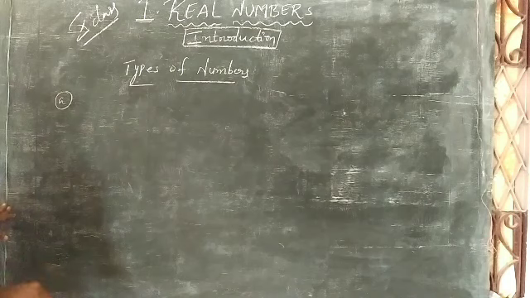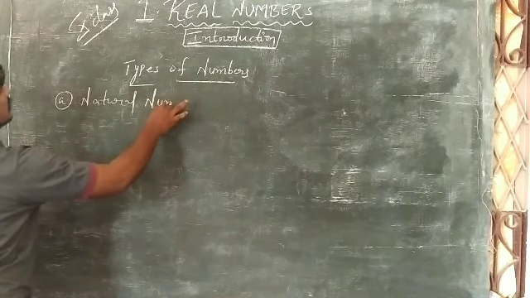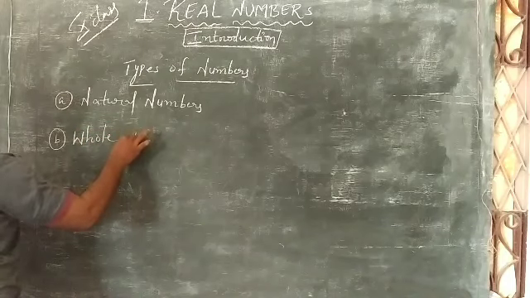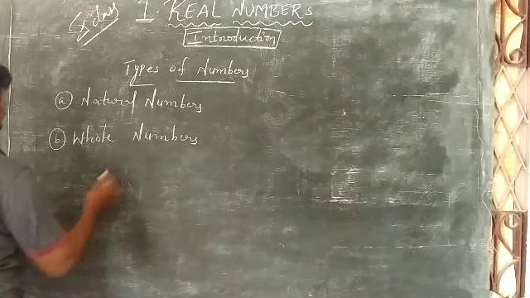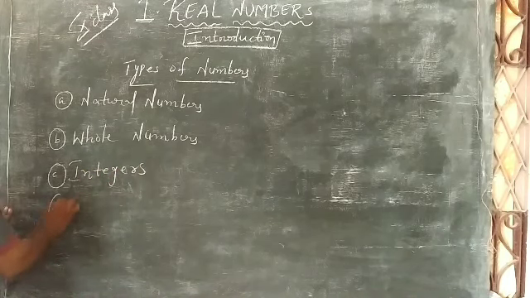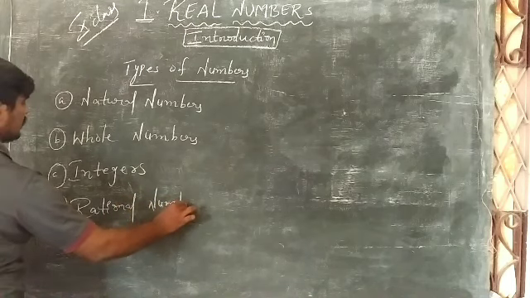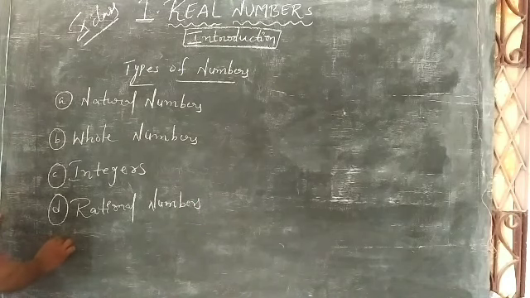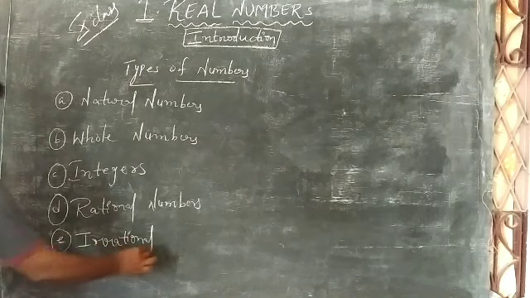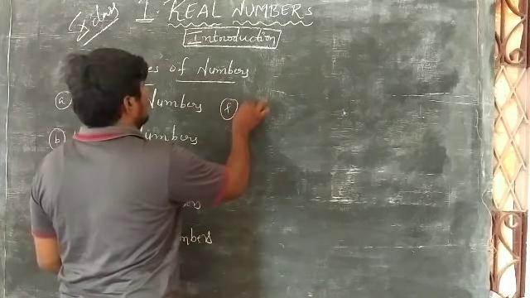The first one is natural numbers, the second one is whole numbers, the third one is integers, the fourth one is rational numbers, the fifth one is irrational numbers, and the sixth one is real numbers.